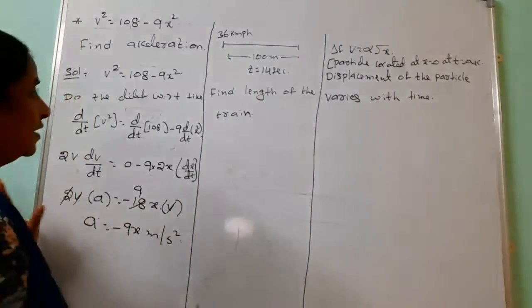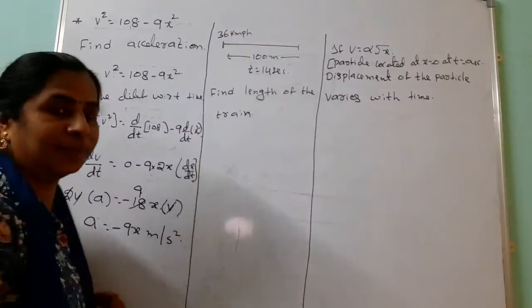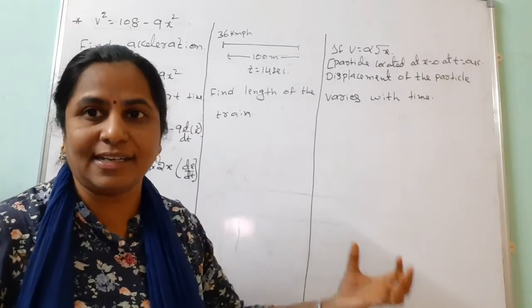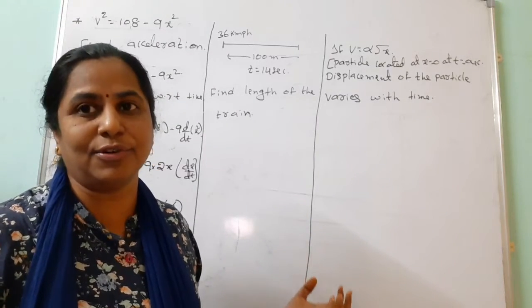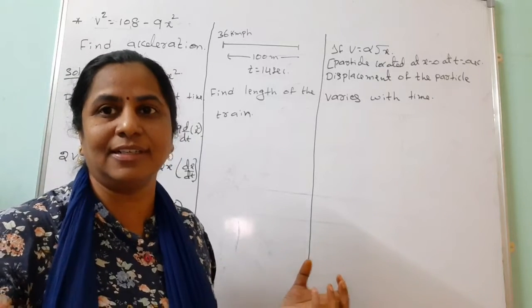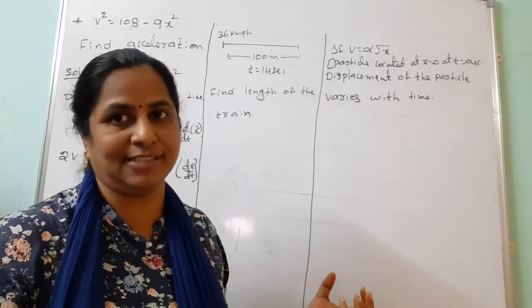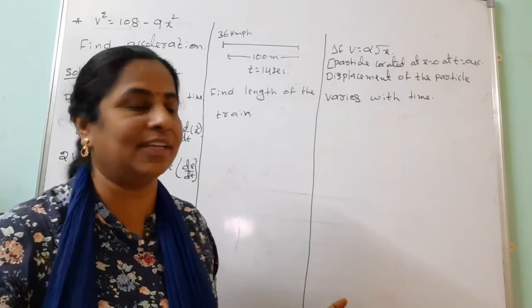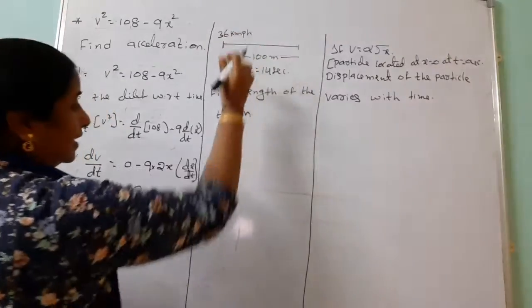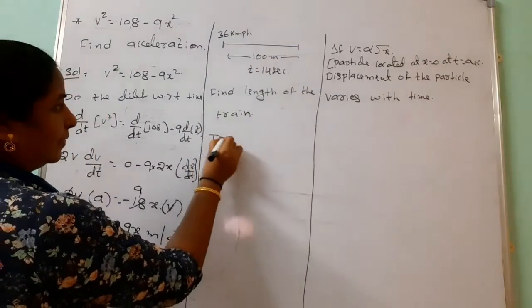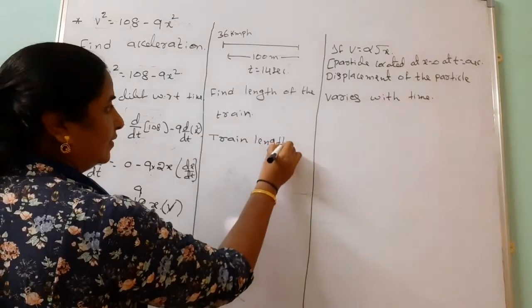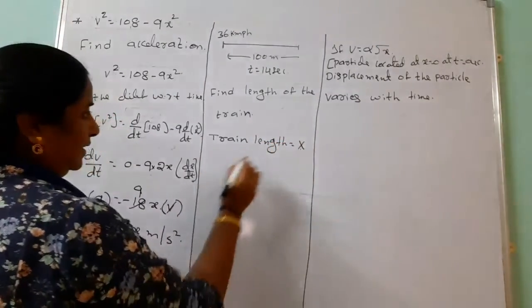Then the second problem: if the train is moving with a velocity of 36 kmph, and it covers 100 meters in 14 seconds, find the length of the train. Here also they mentioned that it is moving with uniform acceleration. General formula we can take. We should consider the train length, which we don't know, that's why we take it as x.